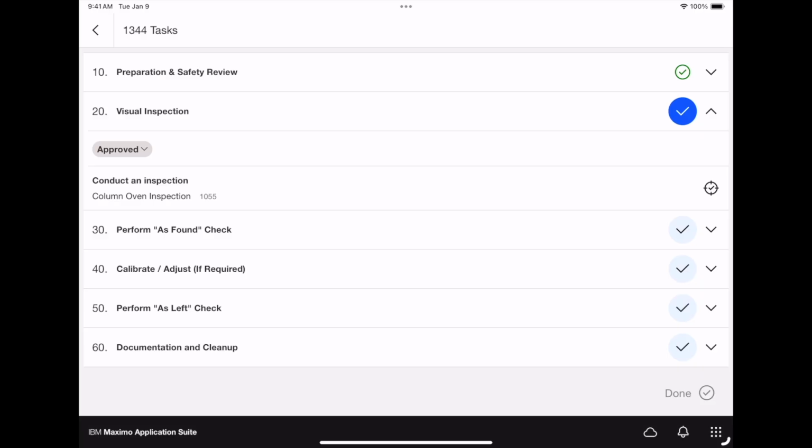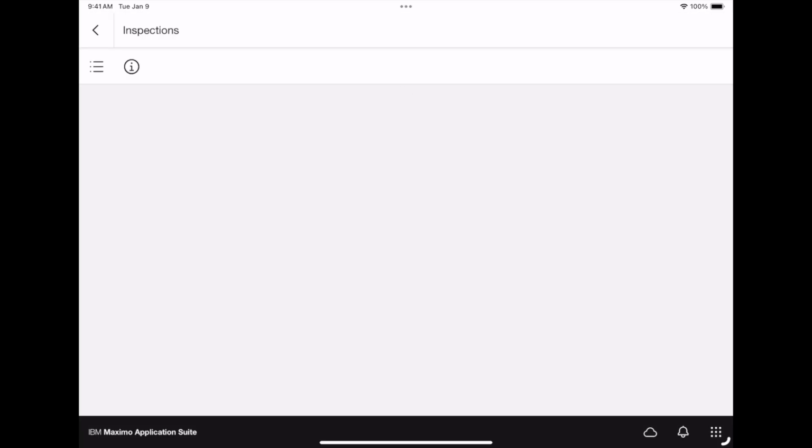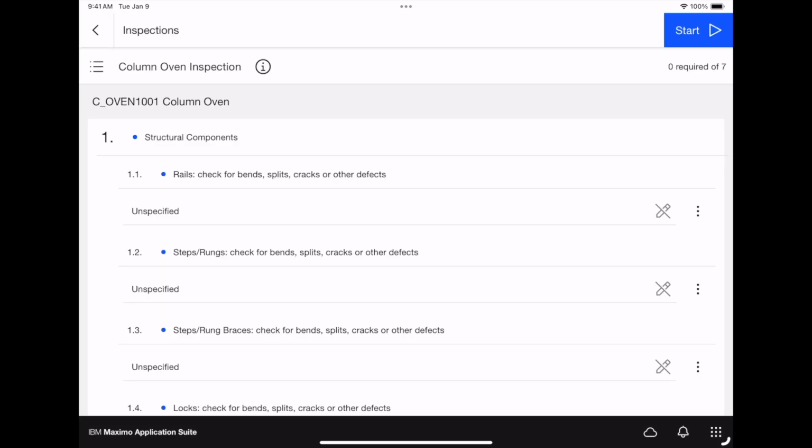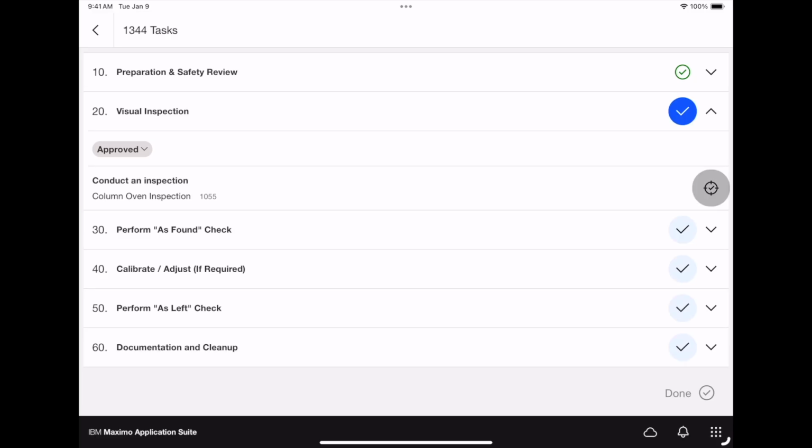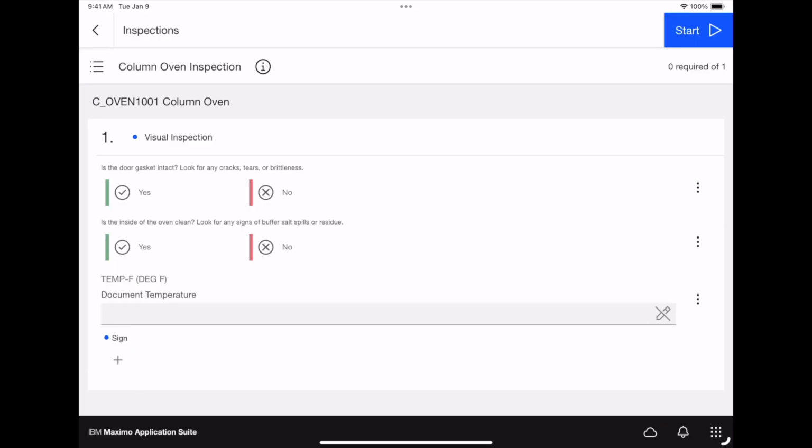We have created one in Maximo Mobile. We'll click on inspection form, and as we see here, if I reset and go through, we get a simple form where Calvin can just click yes, no, enter the temperature, and then immediately finish with the sign off.